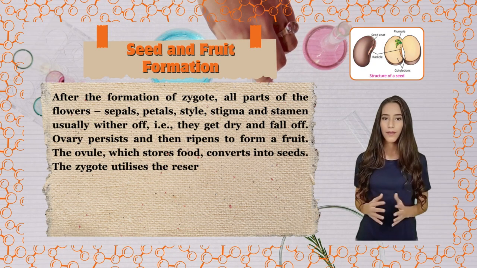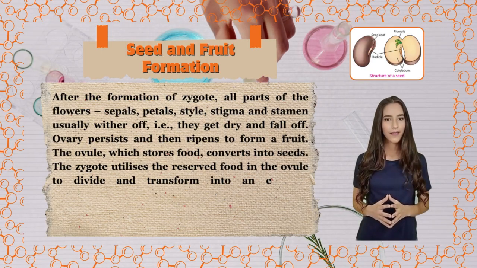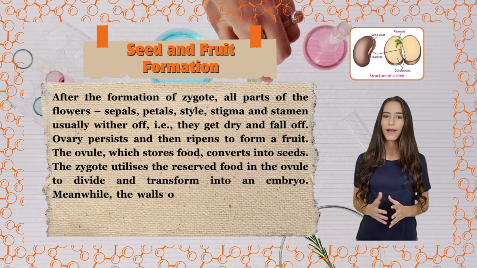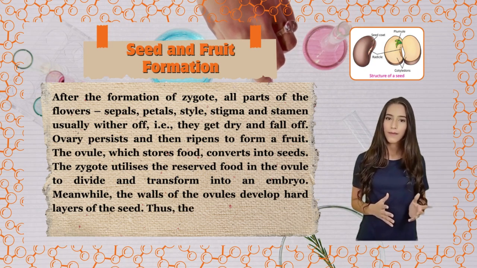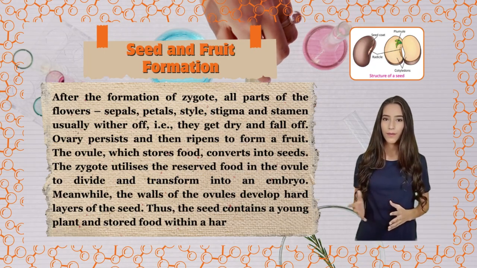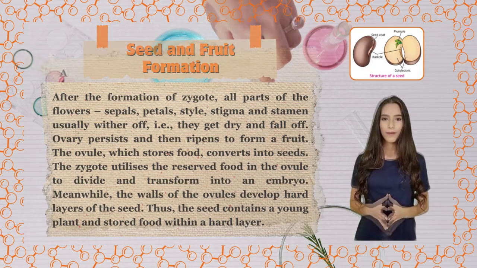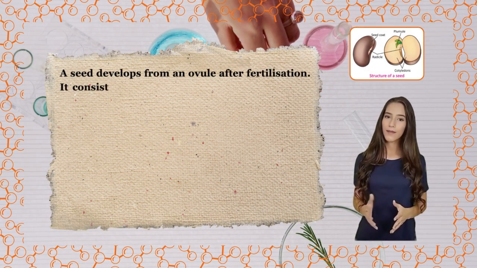The zygote utilizes the reserved food in the ovule to divide and transform into an embryo. Meanwhile, the walls of the ovules develop hard layers of the seed. Thus, the seed contains a young plant and stored food within a hard layer. A seed develops from an ovule after fertilization.